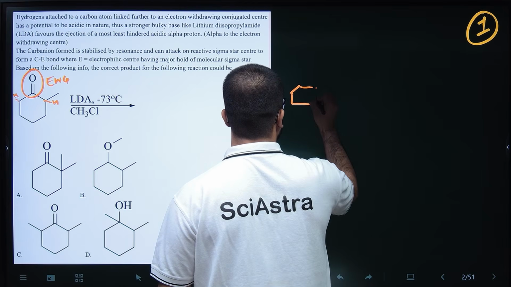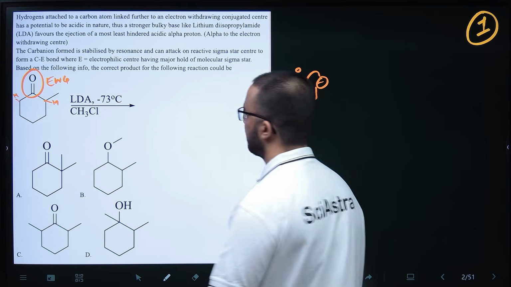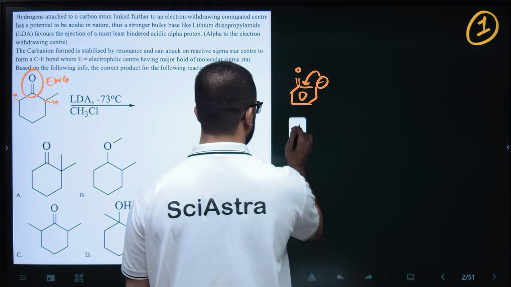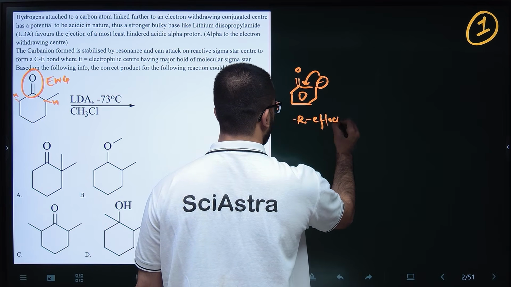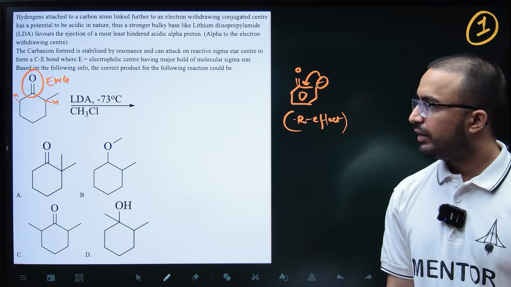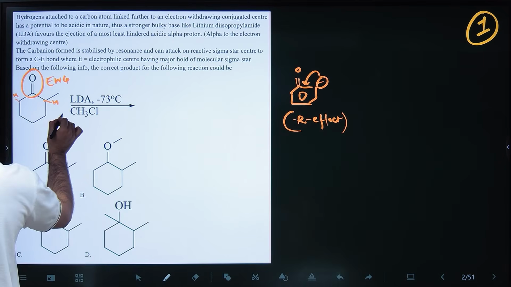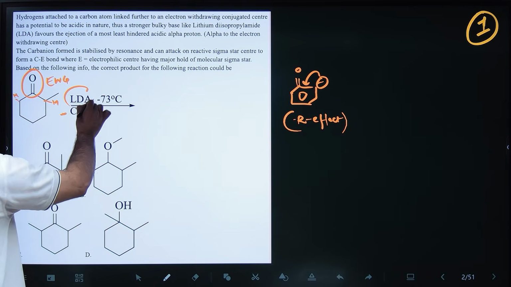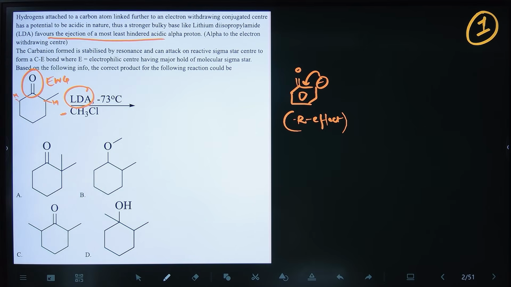Obviously, if this carbanion is formed, it will be stabilized by resonance, a minus R effect. They have said that when it attacks CH3Cl, what will be the product, and the base given is LDA. They have given that LDA favors the ejection of the least hindered acidic alpha proton. So the least hindered acidic alpha proton is this.